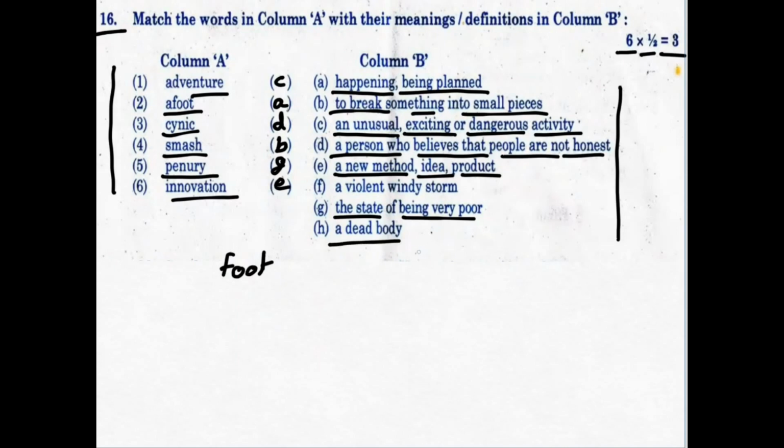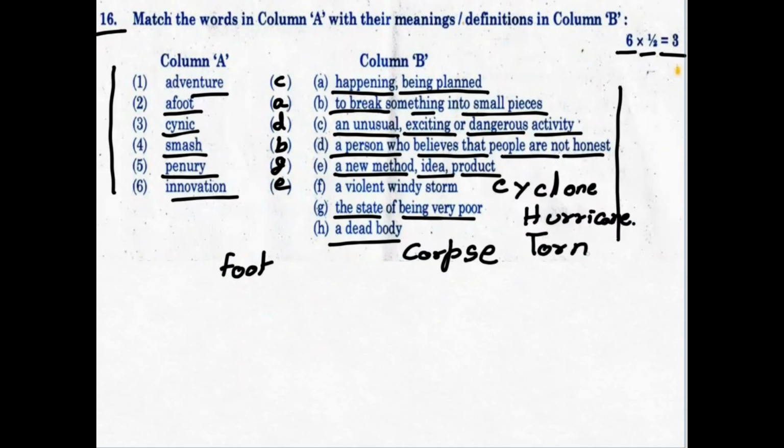A dead body. What do you call that? It's called corpse. So next, a violent windy storm like cyclone and hurricane. And another one, if a word I have to say, I can say tornado. So any word can be given for this, a violent windy storm. These questions were asked in AP in 2021 paper.